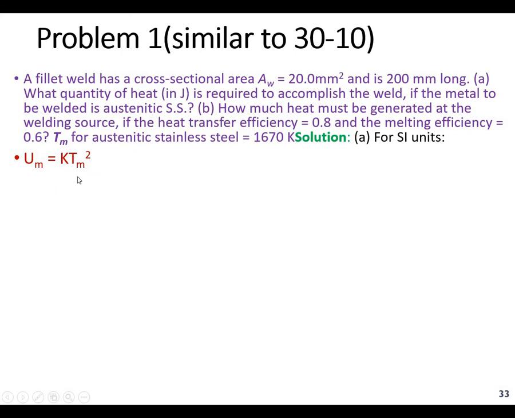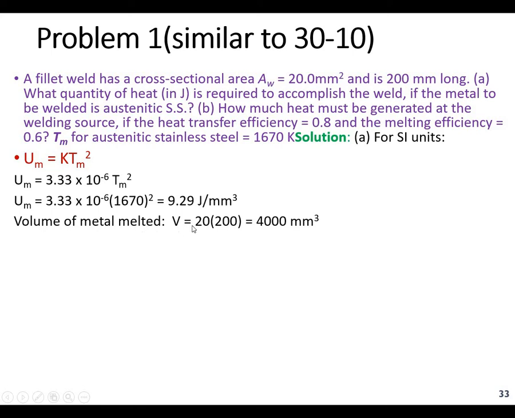First of all, if you want to calculate the unit energy, that is already a simple formula. You can calculate it by multiplying the K value with the help of Tm. Now Tm is given to you, Tm is 1670, so you can calculate the unit energy for melting. For the volume of the metal, you can calculate the volume by area multiplied with the length, and in this way the total heat available for welding, which has been asked in part A, you can calculate by multiplying with the volume. So this is the first part.